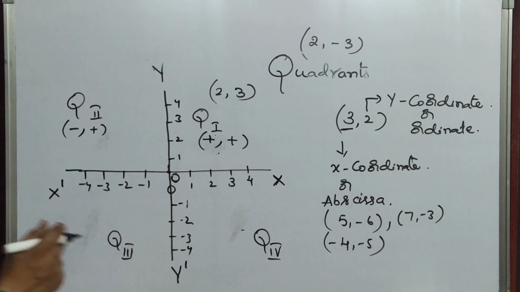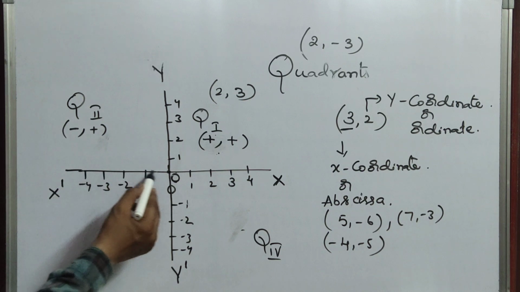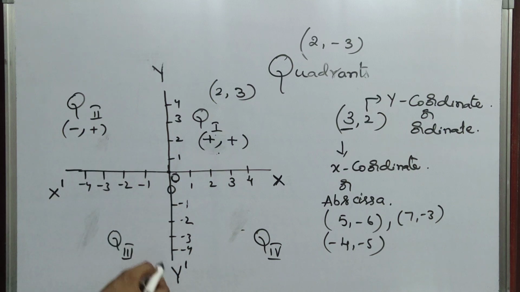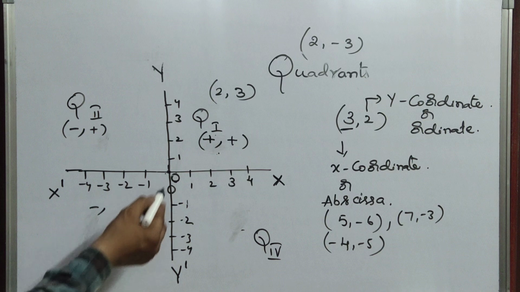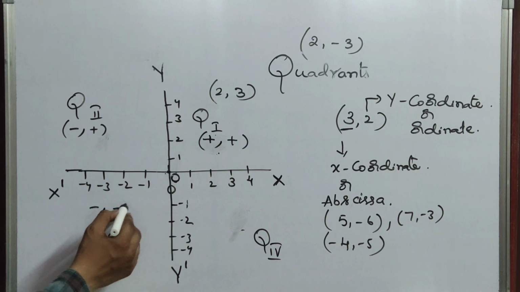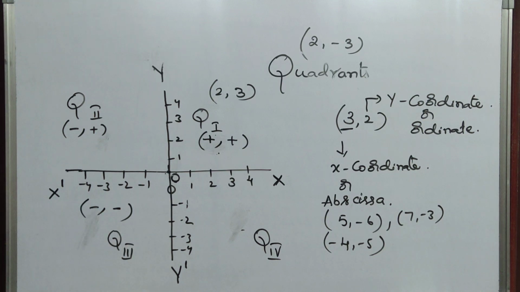Okay, now coming to quadrant 3. Here again, quadrant 3 means x comma y, no? That means the x coordinate is minus, and the y coordinate is also minus. That means both coordinates in quadrant 3 are negative.